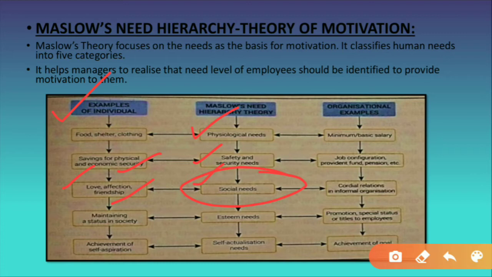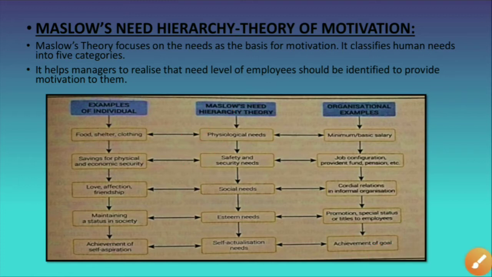And to fulfill the social needs, from the organizational point of view, what does the manager prefer after fulfilling the physiological and safety needs? Cordial relations in informal organization, okay. Informal organization means where the relation is informal, where they work together as a team and share things with each other, the co-partners, the co-colleagues. So an informal environment is needed. That is why social need arises after the fulfillment of physiological needs and safety needs.